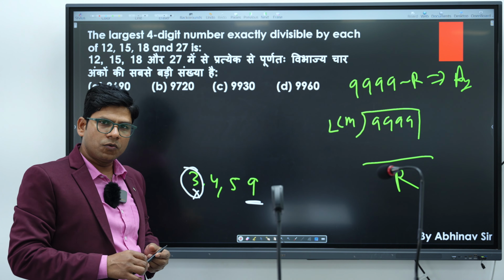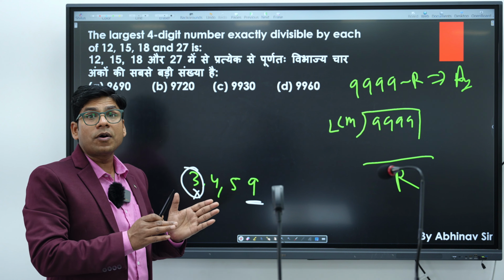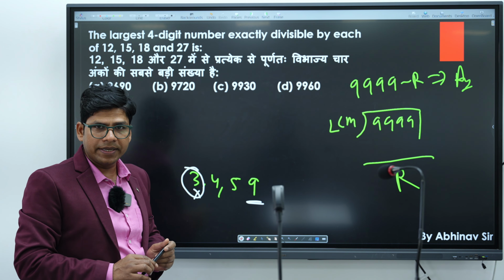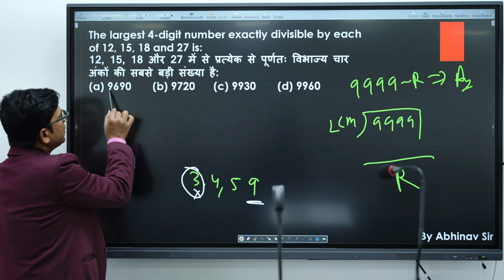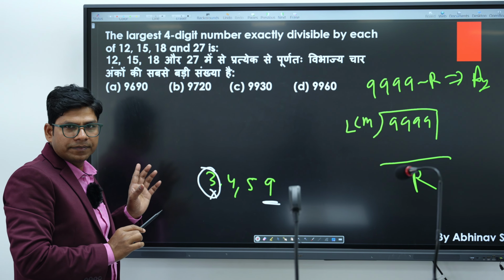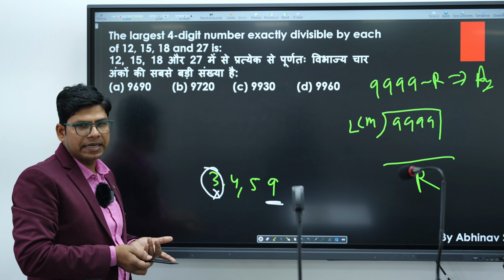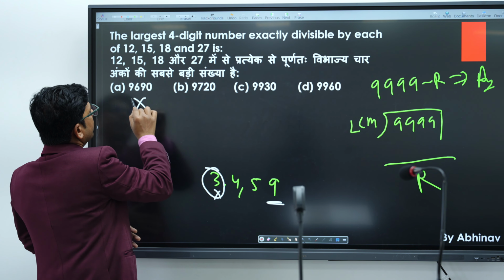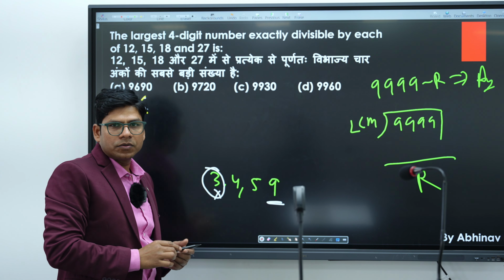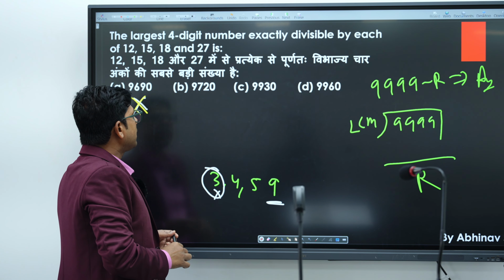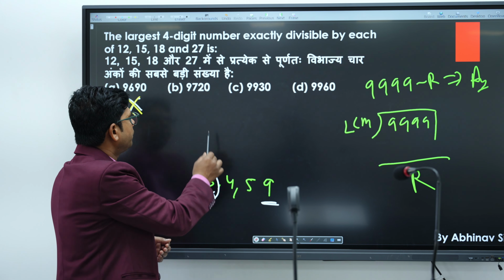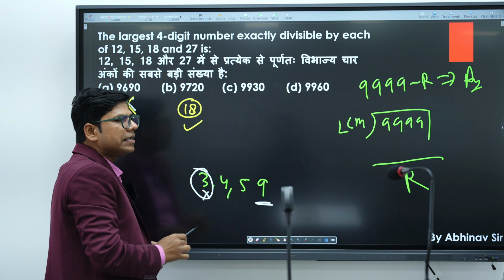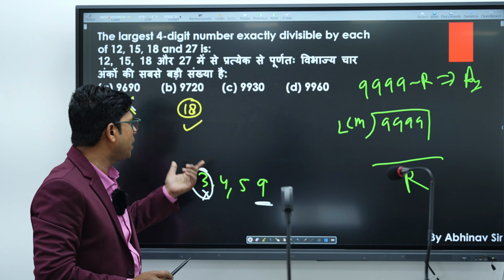Now what is the divisibility rule of 9? If the sum of the digits of a number is exactly divisible by 9, then the number itself is divisible by 9. If you see this, the sum of digits 9 plus 9 plus 6 is 24. So 24 is not exactly divisible by 9, so this cannot be our answer. Now if you look at the second option, 9720, the sum of the digits of this number is 18. So 18 is exactly divisible by 9, so this can be our answer.